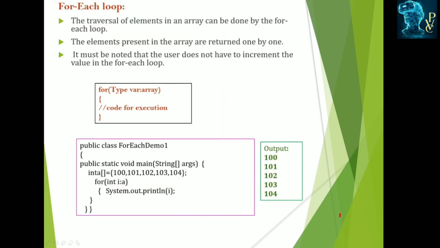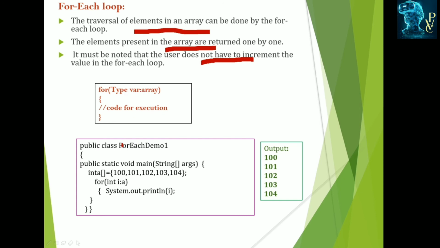And the for each loop is used to traverse all elements in an array. The for each loop can be used to traverse the elements in the array, and the elements present in the array are written one by one. In those situations, the for each loop can be used. In this loop, the user does not have to increment or decrement the value. We only have to specify the type and the array, which type of variable and what is the array.